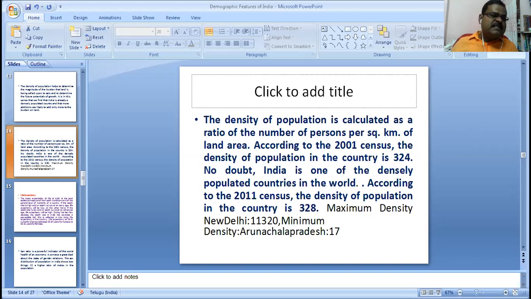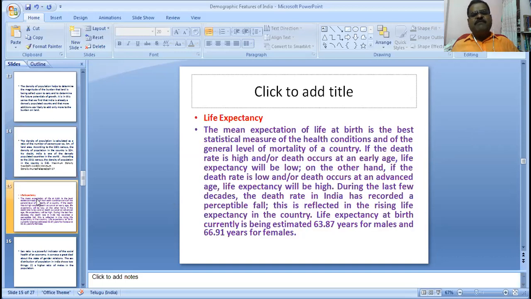The next one is life expectancy. The mean expectation of life at birth is the best statistical measure of the health conditions and of the general level of mortality of a country. If the death rate is high and death occurs at an early age, life expectancy will be low.